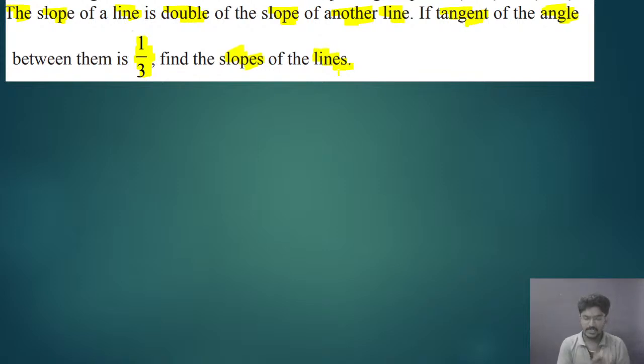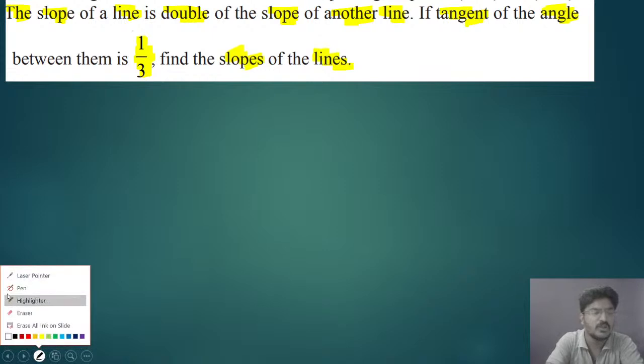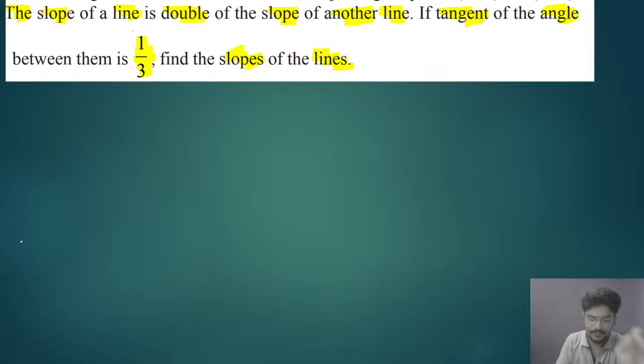Okay. So here there are two lines. If one of the slopes is m and the slope of the other line is 2m, and the tangent of the angle between them is 1 by 3, find the slope of the lines. For that we shall see the solution.